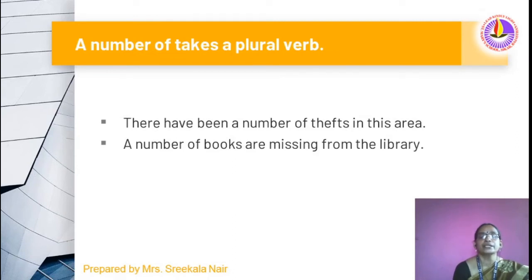A number of takes a plural verb. There have been a number of thefts in this area. So, have been, a number of thefts. A number of books are missing from the library. Here, more than one is considered as a plural subject. That's why here we use a plural verb also.